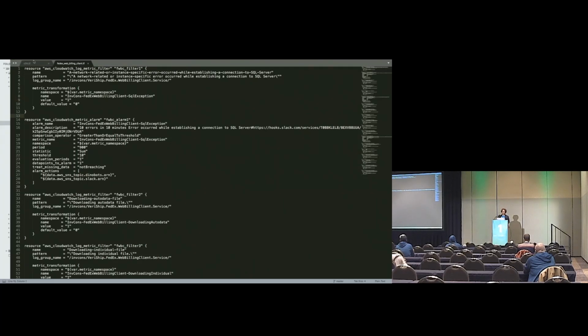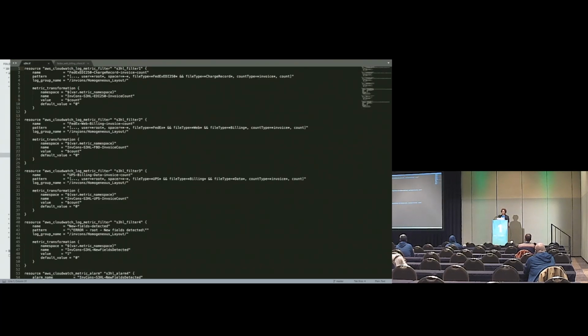So for this particular application, we're using the count, and I must have done something a little bit weird because what we have found is that CloudWatch doesn't like special characters like dashes and colons sometimes.